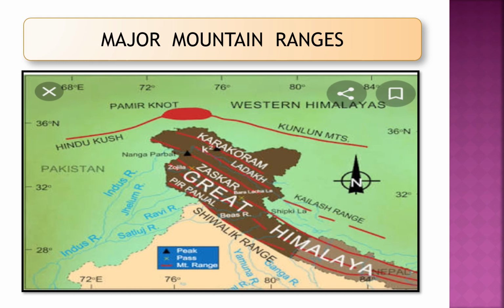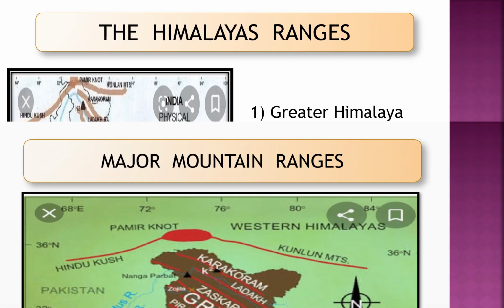So Karakoram, Ladakh and Kailash are the main mountain ranges included in the Himalayas, and we can see many other parallel mountain ranges included in the Himalayan mountain system.